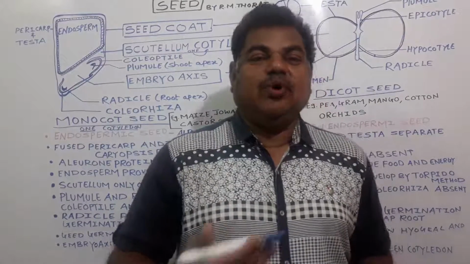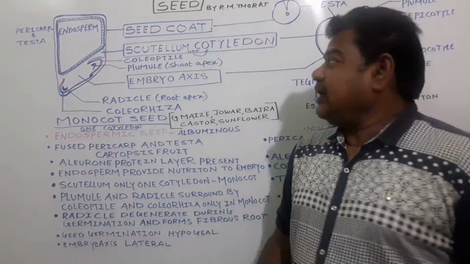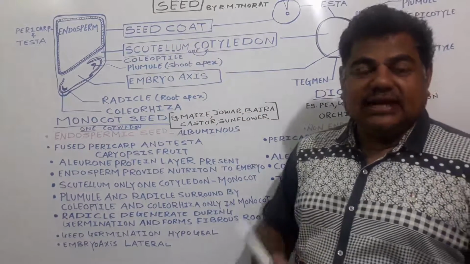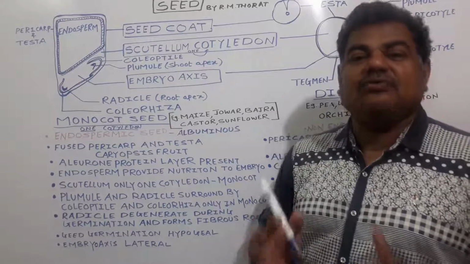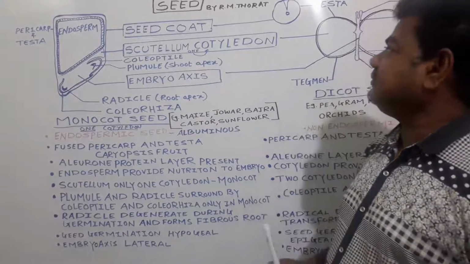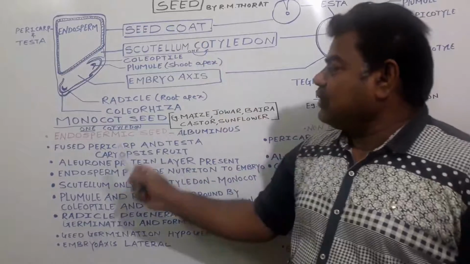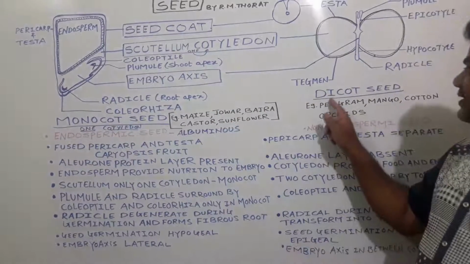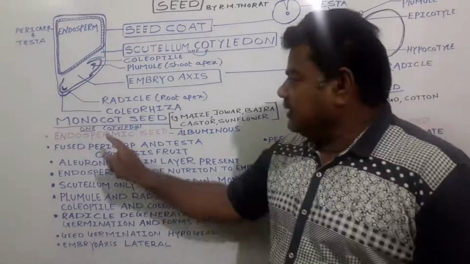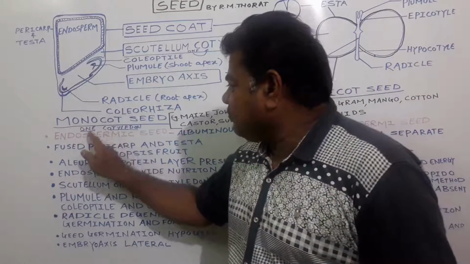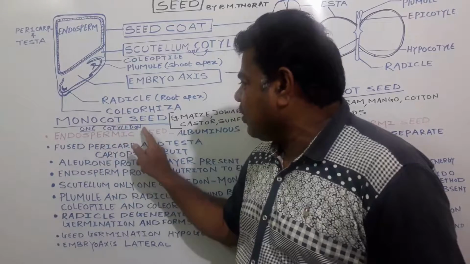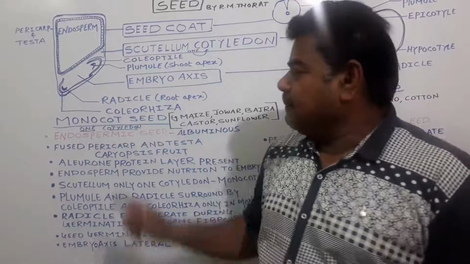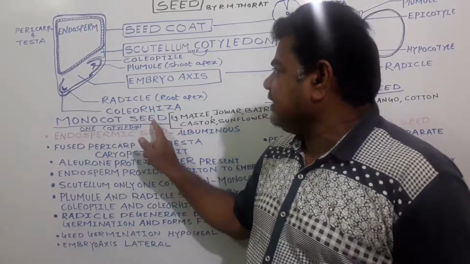Welcome to Ultimate Biology. Today we are going to discuss the topic seed under sexual reproduction in flowering plants. Now seeds are of two types. One is the monocot seed and the second one is the dicot seed. Here, mono means one and cot means cotyledon. Only one cotyledon, Bijapatra, is present in the case of a monocot seed.